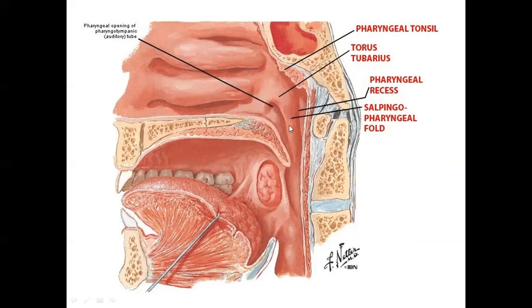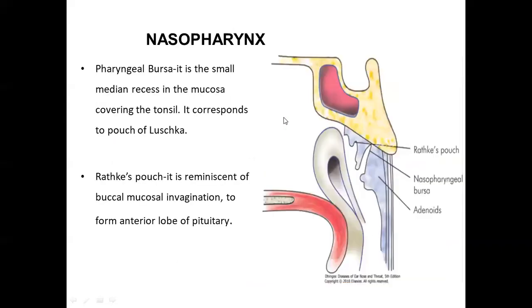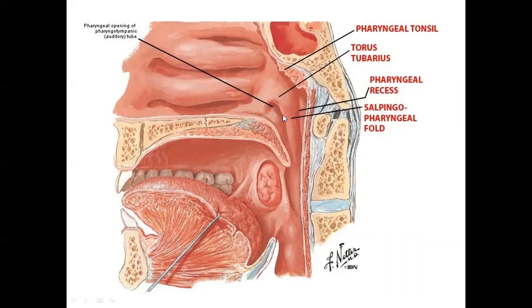When we look at the tubal tonsil, we have two folds that move down from this tubal tonsil. Okay, so we have two folds that move down. One fold forms here and one fold forms here. So this fold is known as the salpingopharyngeal fold, which extends vertically downwards and fades on the side of the pharynx. It contains a muscle that is known as the salpingopharyngeus muscle. Okay. Here, this one is known as the salpingopalatine fold. This salpingopalatine fold extends downward towards the soft palate.